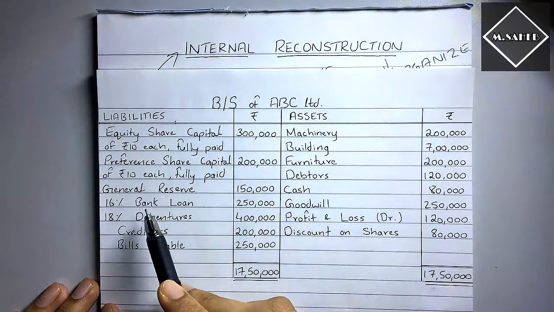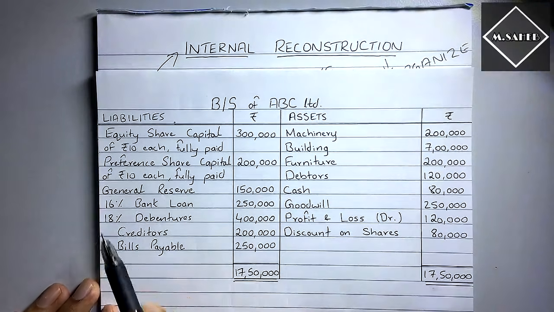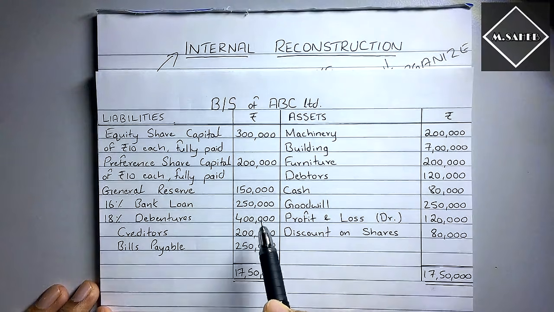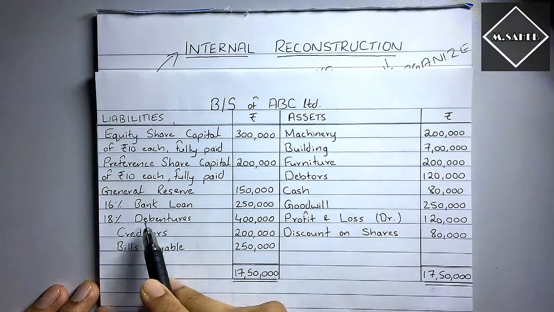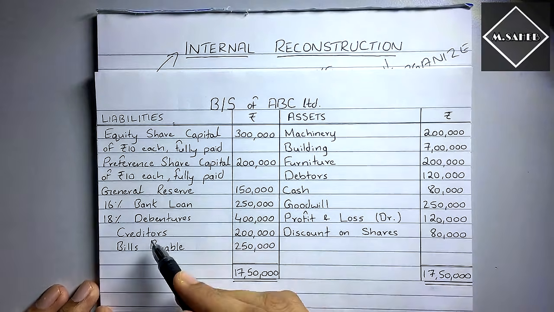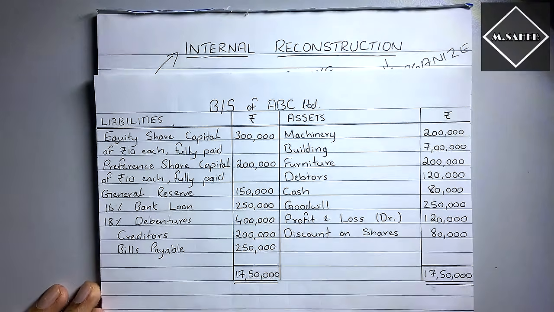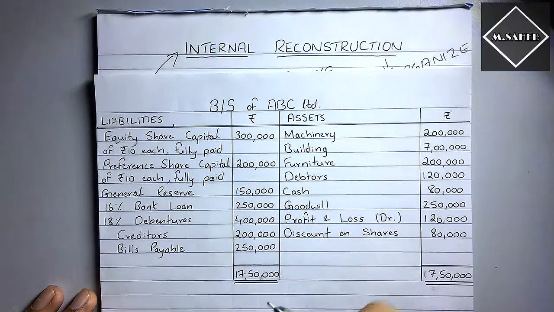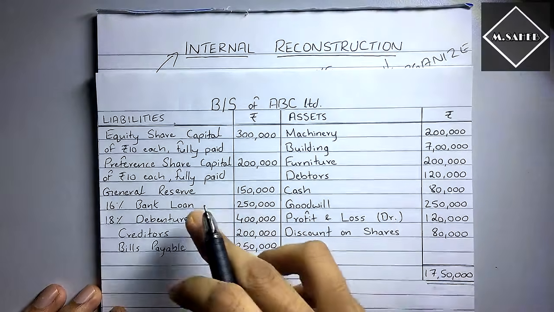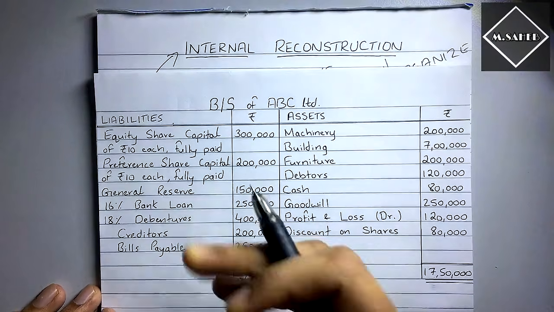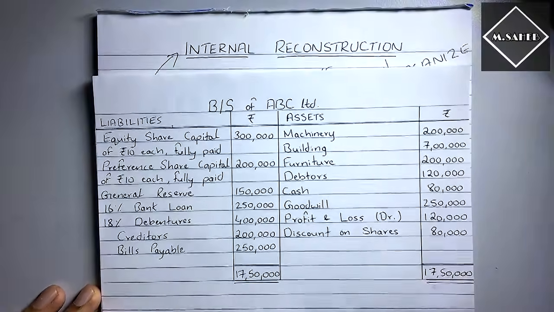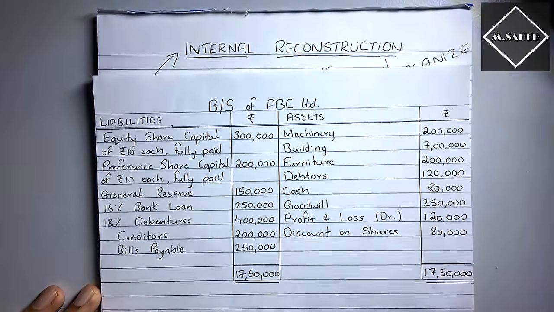So we have to negotiate with the bank to reduce the interest rate, and maybe waive off a part of the loan, and same with the debenture holders, to sacrifice their amount and reduce the interest rate. Same with the creditors, same with the bills payable. We will negotiate with them. Not like we will force them, we will negotiate. We will talk politely and negotiate to reduce the company's liabilities. That's the thing we have to do.